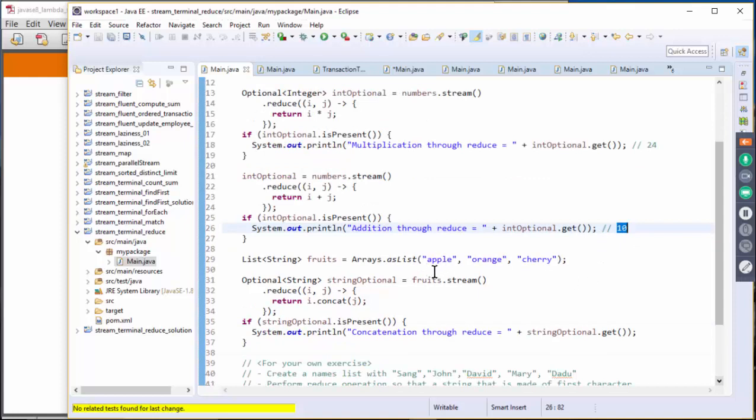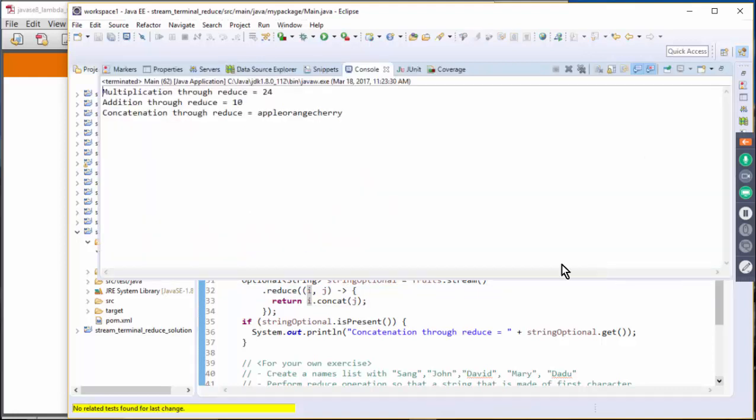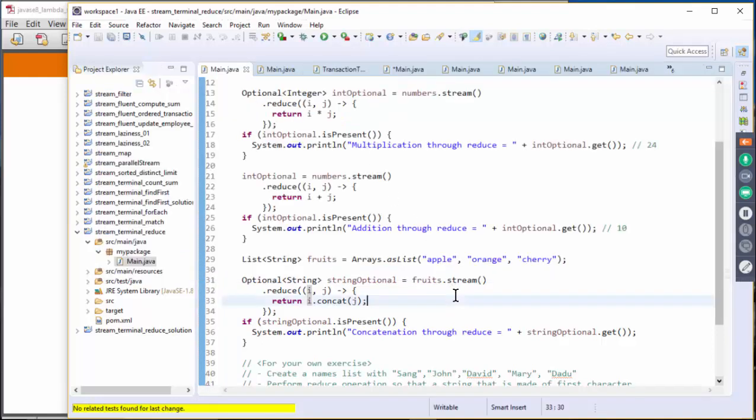And then here, if we perform concatenation, it will take apple and orange and concatenate them, so that should be apple and orange, and then that will be used as an I, and then it will take cherry as a J, and it will all concatenate. So it will return apple, orange, and cherry. Let's run that. So it should return apple, orange, and cherry.